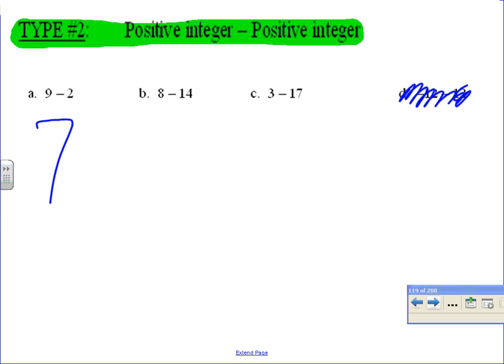Yes, you may. All right, now number B. Letter B, I would change to adding the opposite. So we have 8 plus negative 14. Adding the opposite. We're adding, there are opposite signs. Take the absolute value, subtract them, take the sign of the larger number. That's exactly what I just did.